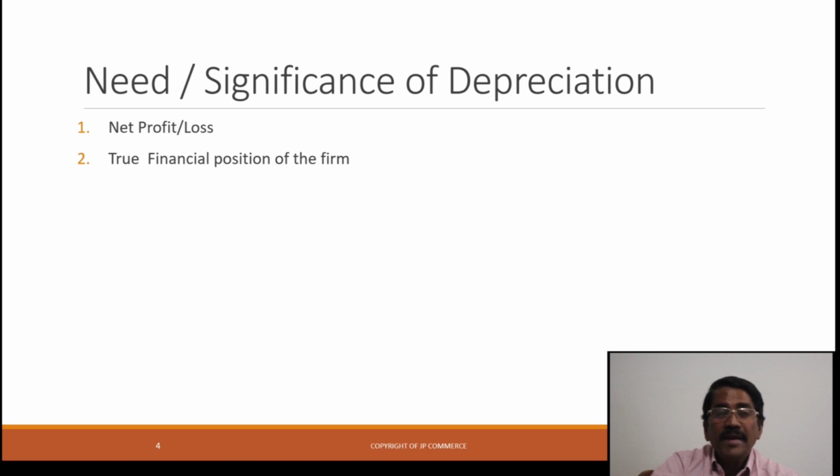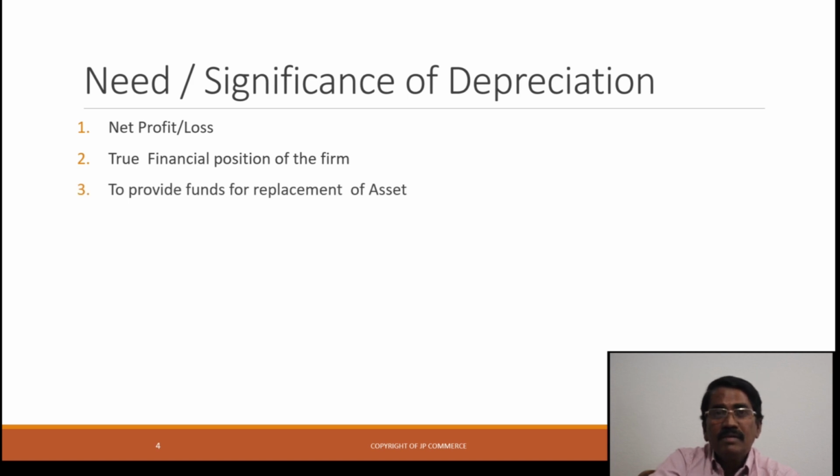Secondly, the financial position. The balance sheet of the firm must reveal the exact values of the assets. Once we show the depreciation, meaning the depreciation amount is deducted from the asset, the balance sheet shows the true and correct financial position of the firm.